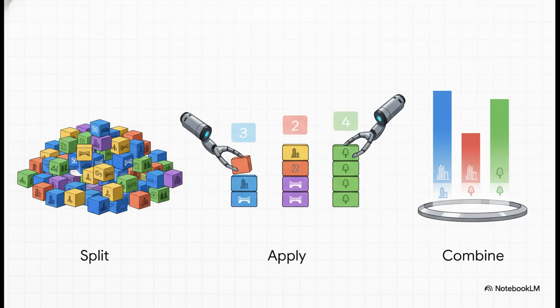And the key to doing this? It's all about aggregation. In Pandas, the magic wand for this is the .groupby command. It uses this super powerful split, apply, combine strategy. You just tell it to split the data into groups, like by city. Then you apply a function, like counting the number of bookings. And finally, it combines all those results for you. It lets you boil down thousands of individual records into just a few really meaningful lines.